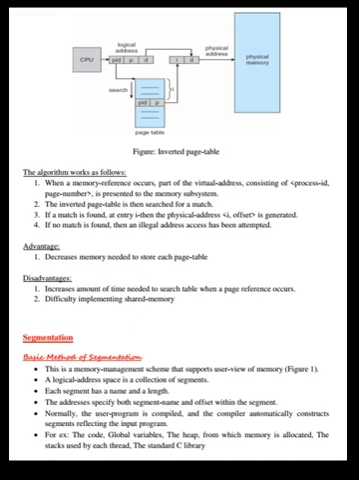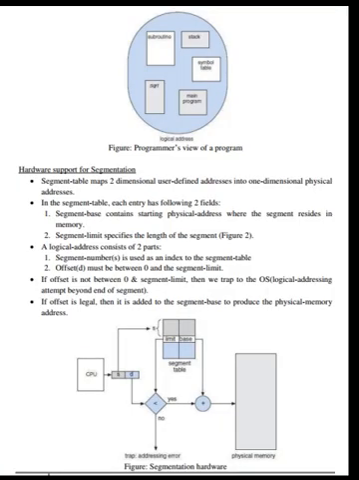Segmentation. Basic method of segmentation. This is a memory management scheme that supports the user view of memory. See figure 1. A logical address space is a collection of segments. Each segment has a name and a length. The addresses specify both the segment name and the offset within the segment. Normally the user program is compiled, and the compiler automatically constructs segments reflecting the input program. For example, the code, global variables, the heap from which memory is allocated, the stacks used by each thread, and the standard C library. See the figure.